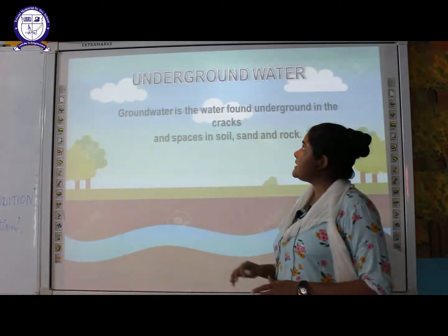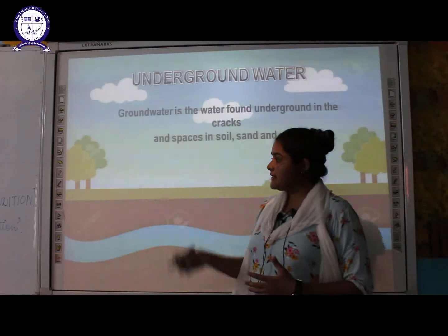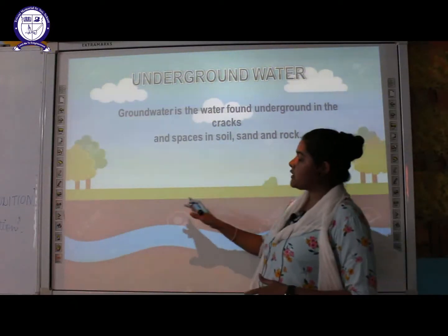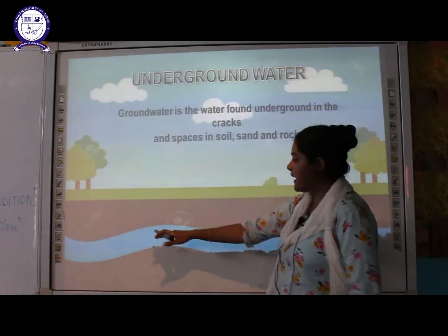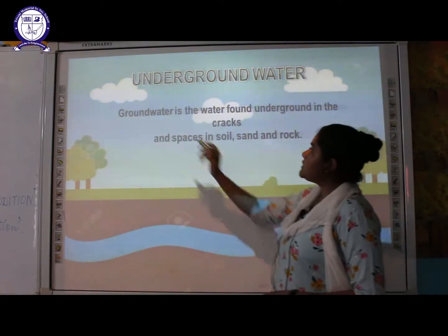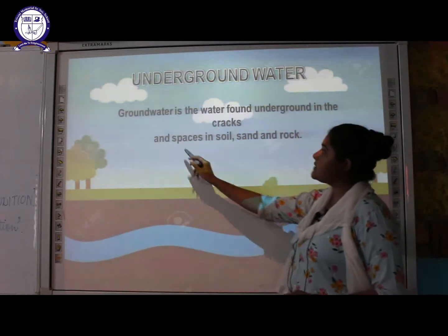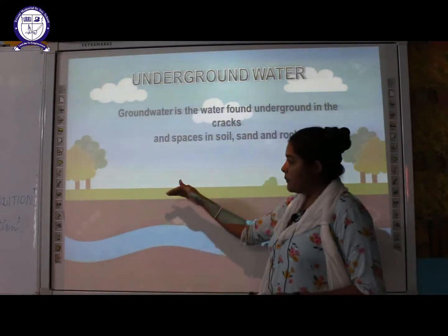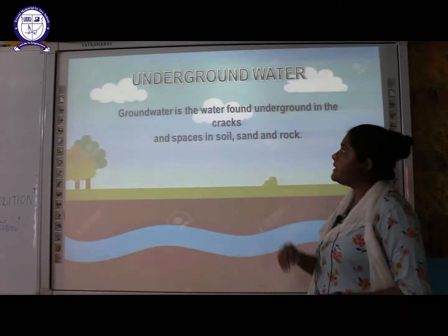So let us discuss what is underground water. When it rains, some of the water seeps into the ground. As you can see here, as it rains, some of the water will seep into the ground and it will settle deep inside the earth at a particular level. So this water will be called underground water. Groundwater is water which is found underground in the cracks and spaces of soil, sand and rock. So this water gets collected below the surface of the earth at a particular depth. That water is called underground water.